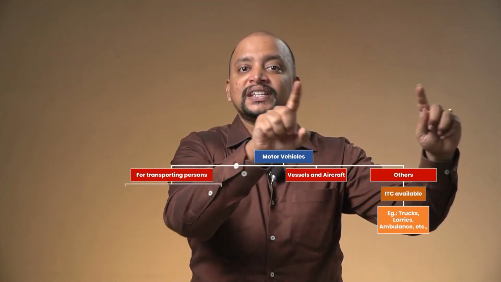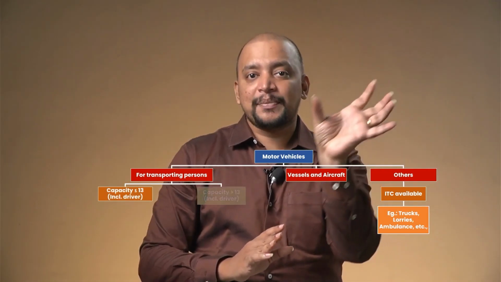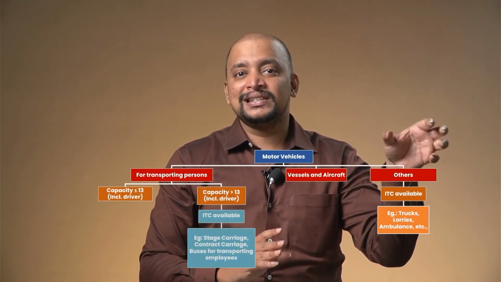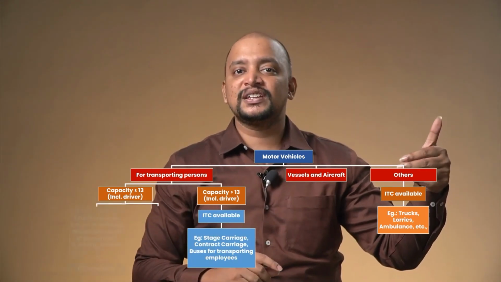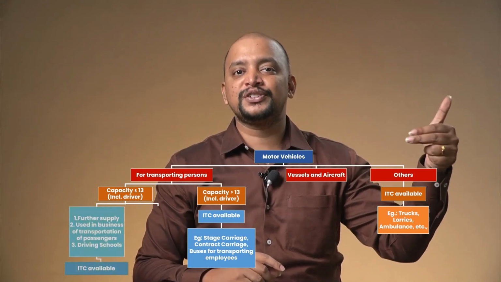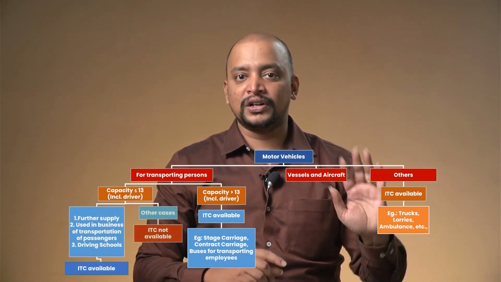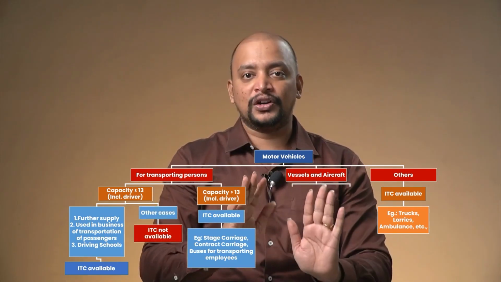Motor vehicles used for transportation of persons is further divided into 2: capacity does not exceed 13, and capacity exceeds 13. If capacity does not exceed 13, it is a block credit, but we have 3 exceptions. What are those 3 exceptions? Used for further supply, used in the business of transportation of passengers, or imparting driving skills. Other cases, block credit. But if the capacity exceeds 13, ITC is available, it's not a block credit.